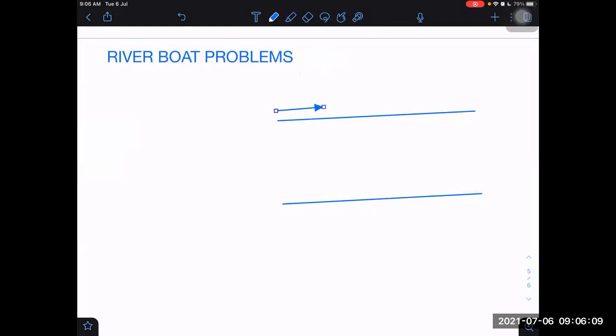Let us say river velocity is velocity of river VR towards right, and a person wants to move from point A to point B on the river along the line shown.